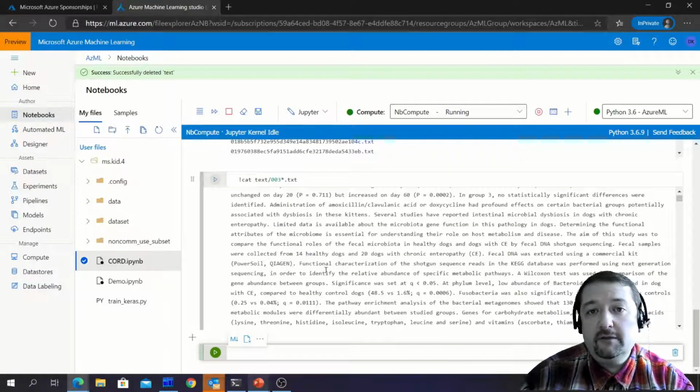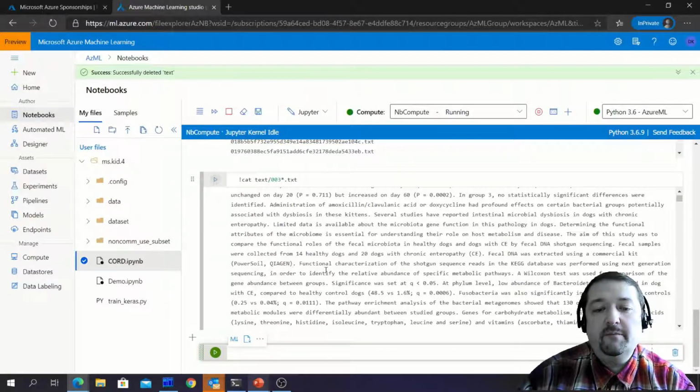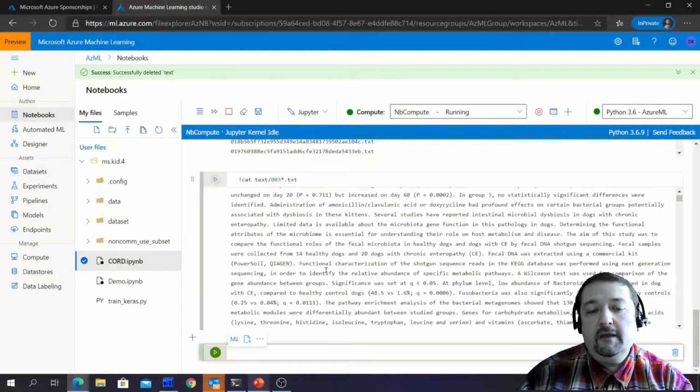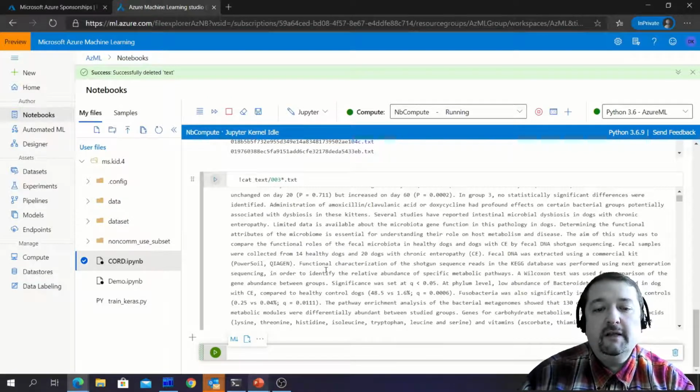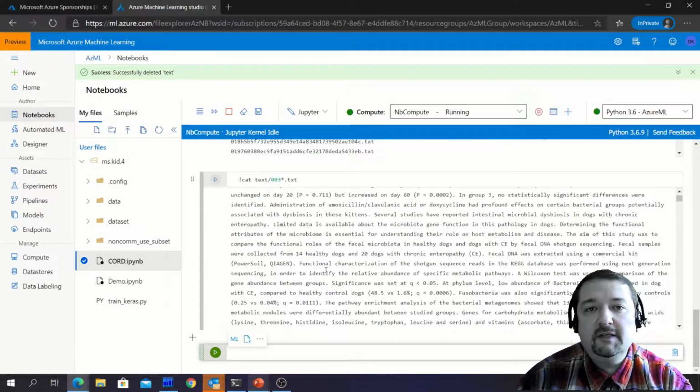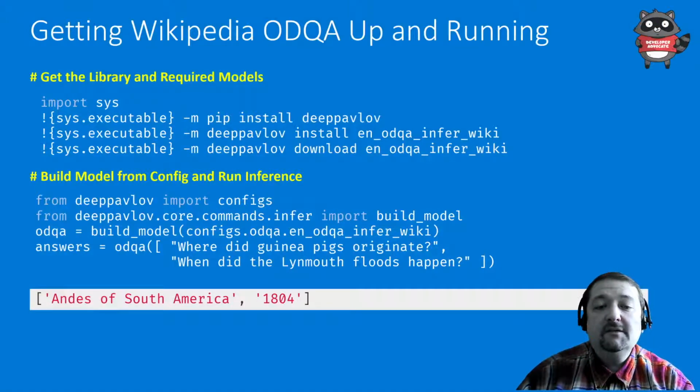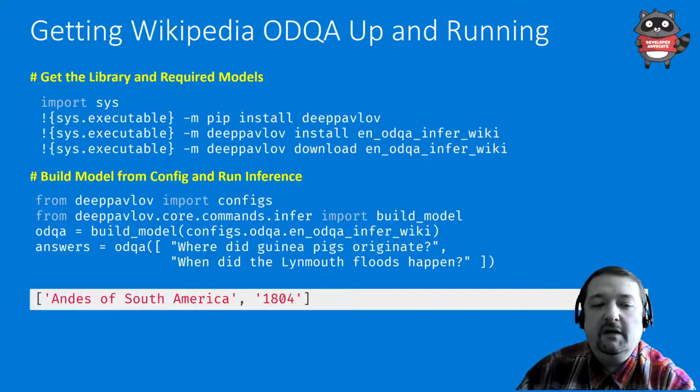So now what I need to do is train the DeepPavlov model. Again, I can use the Jupyter Notebook for it, and I'll show the code to you on the slides because it's a little bit easier to see. First of all, we need to install DeepPavlov. So in the notebook, we say pip install DeepPavlov.